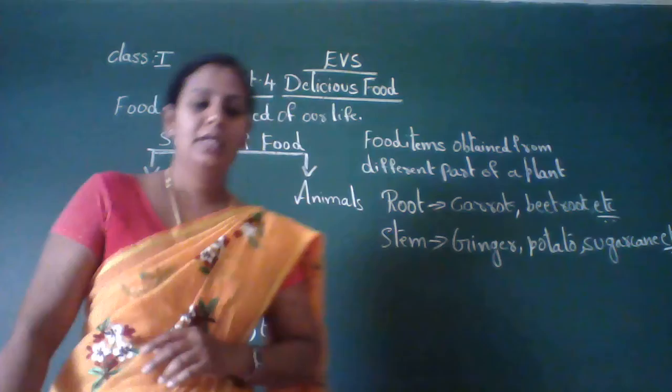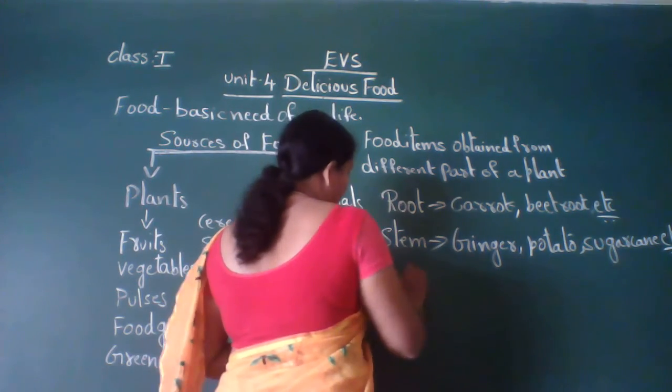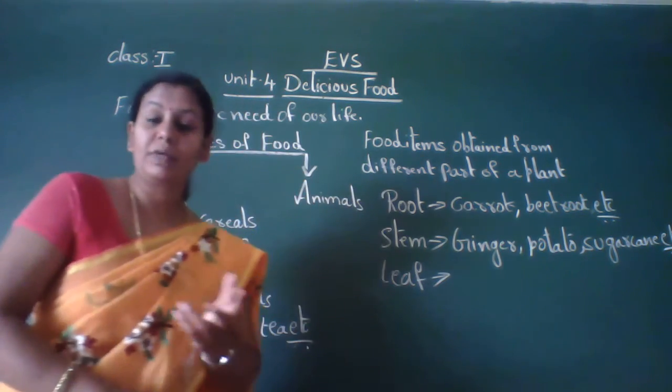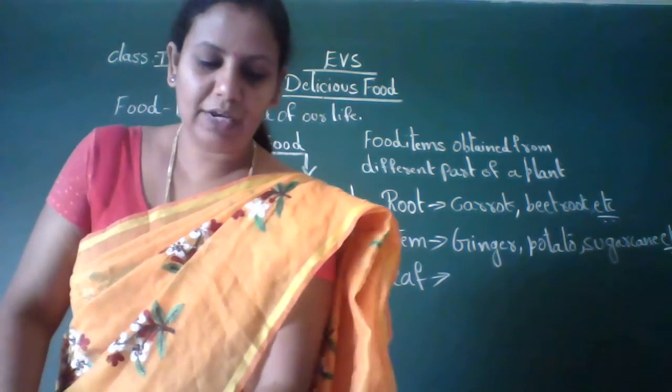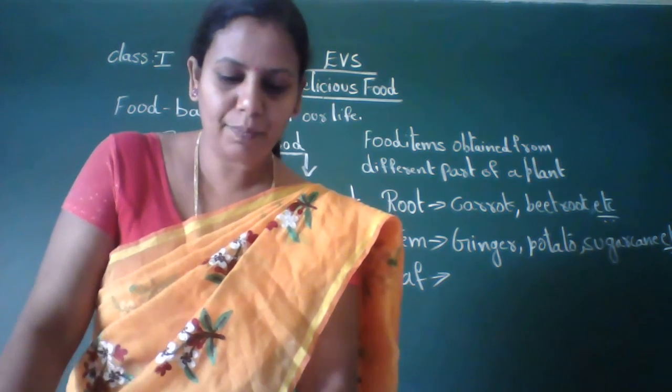Next, leaves. The food items which we get from the leaf part. So leaf means you all know green leaves. Whatever green leaves we use, we get from the leaves part of a plant.